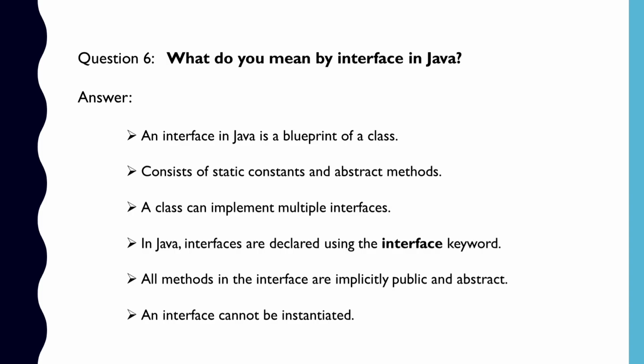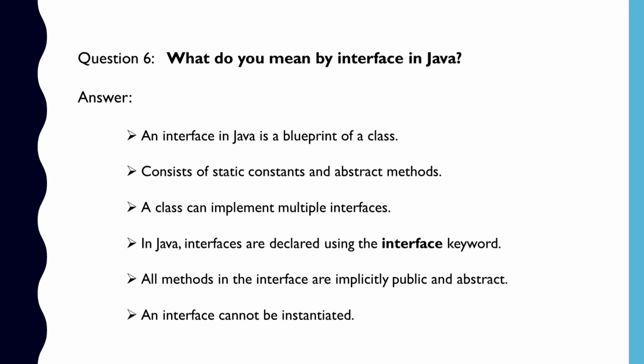Question number 6. What do you mean by interface in Java? An interface in Java is basically a blueprint of a class, and this interface is used to achieve abstraction. It consists of static constants and abstract methods. So there will be no method implementation within an interface. A class can implement multiple interfaces. So interfaces can help to implement the concept of multiple inheritance.